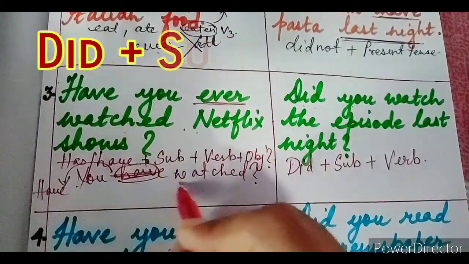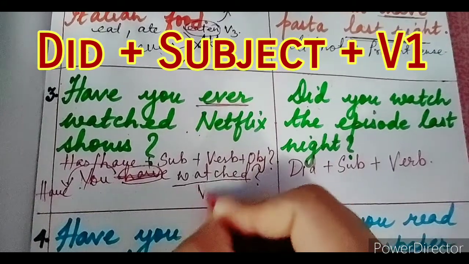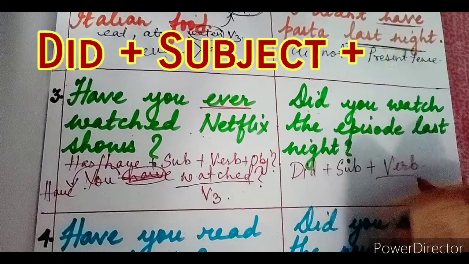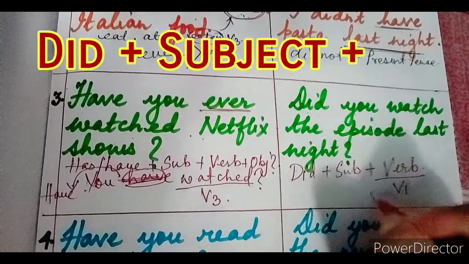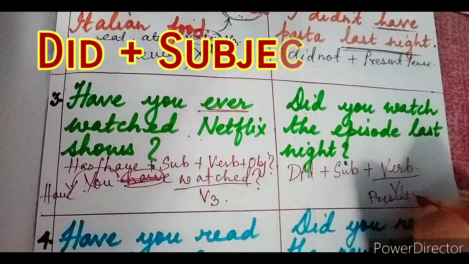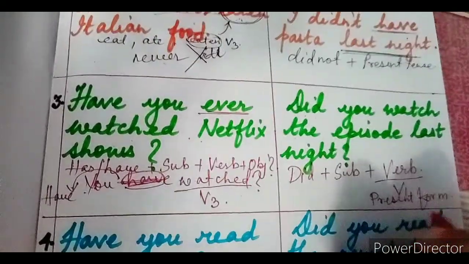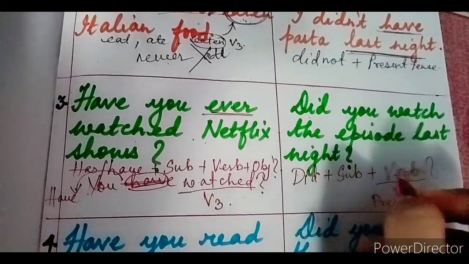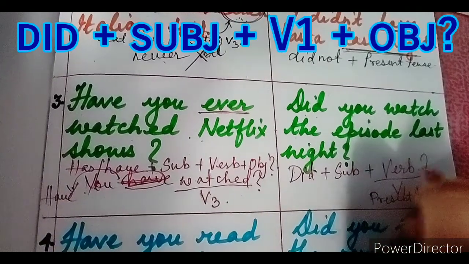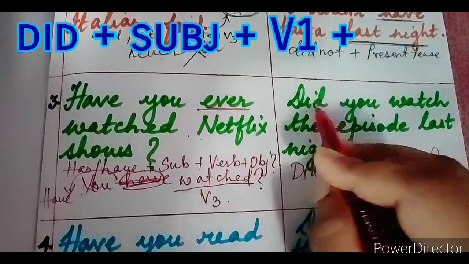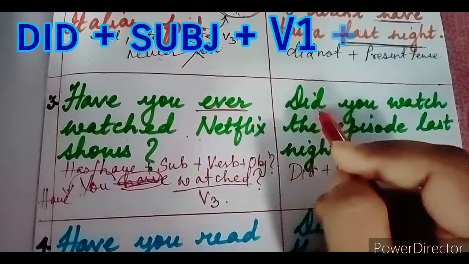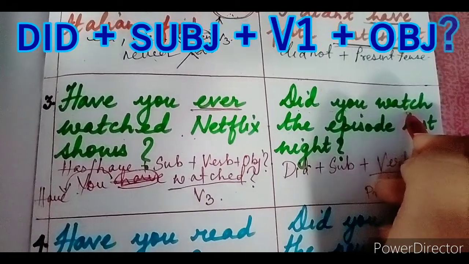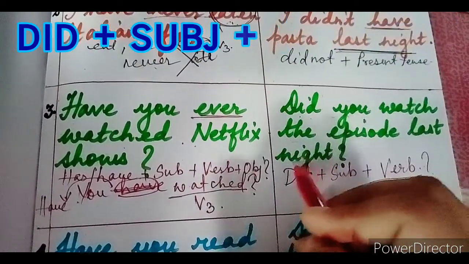In the present perfect tense, we are using verb form 3. And in the simple past tense, we will be using verb form 1, or the present form of the verb. Remember this. So your structure will be did plus the subject and the verb, and if you want you can add the object also, and then a question mark. So your question is "Did you watch?" Here "did" is your auxiliary verb, "you" is your subject, and "watch" is verb form 1 or the present form of the verb, along with the object.